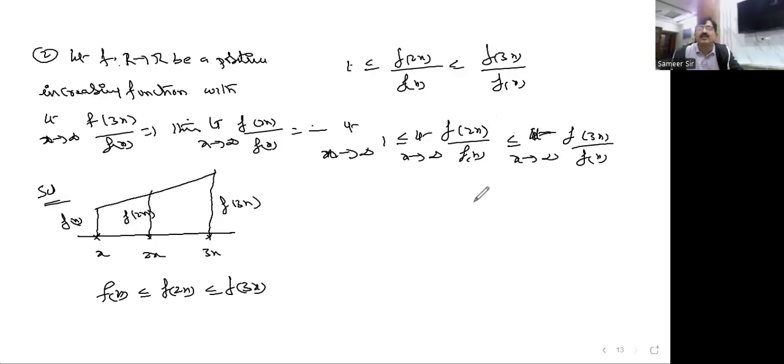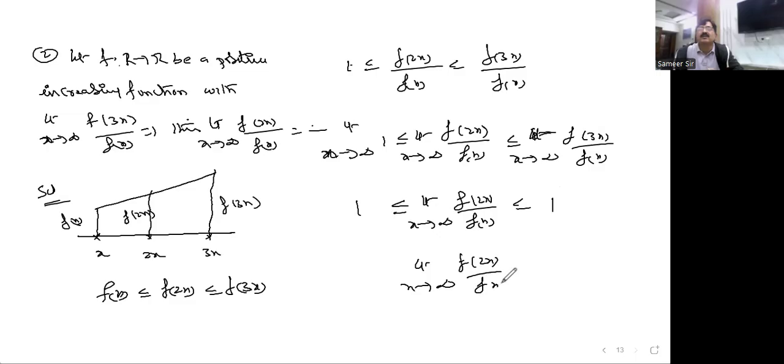Now you see, guys, what he has given here, it is 1. In the middle we have limit x tends to infinity f of 2x by f of x, less than equal to the other side. What is the value of this one? Already that value given is 1. When you get like this, what does the sandwich rule say? The middle one compulsorily should be equal to the value we got on either side. So this is also 1. This is the most important one, right?